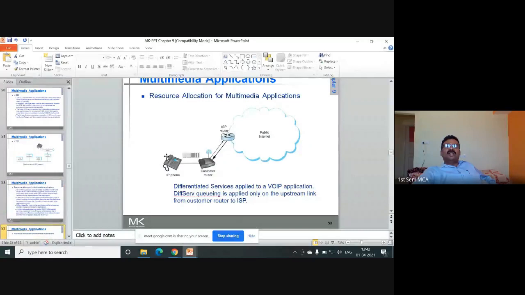Differentiated service applied to a voice over internet protocol application: differentiated service queuing is applied only on the upstream link from the customer router to the ISP. It is applied only for the particular flow from the IP phone through the customer router to the ISP router. Whatever resource is required for this flow is taken care of only on the upstream link. So that is the differentiated scheme.